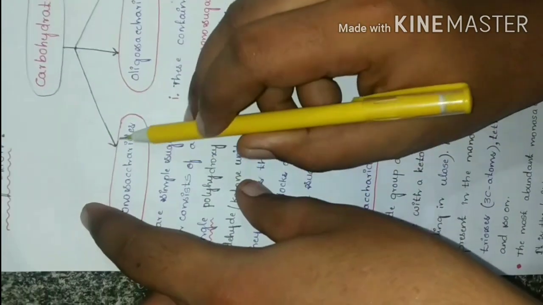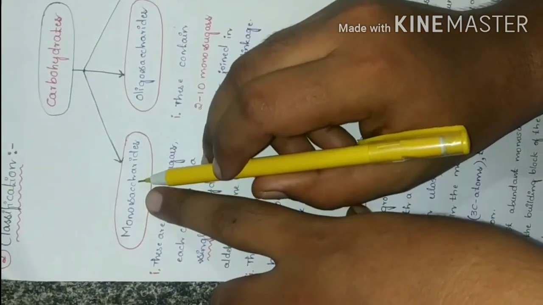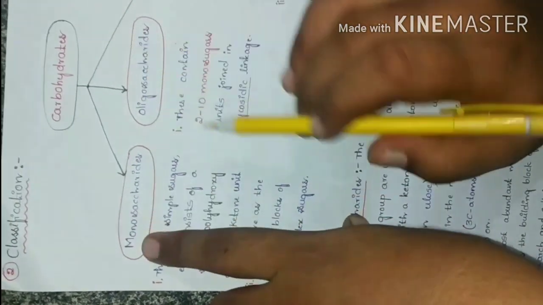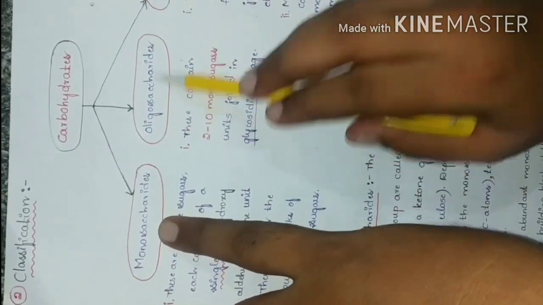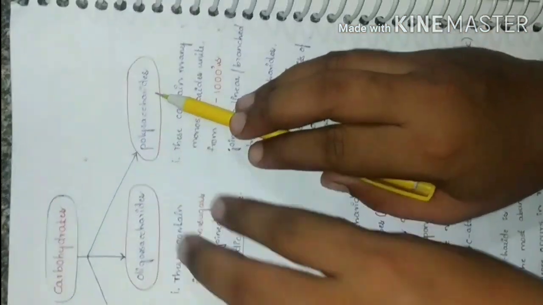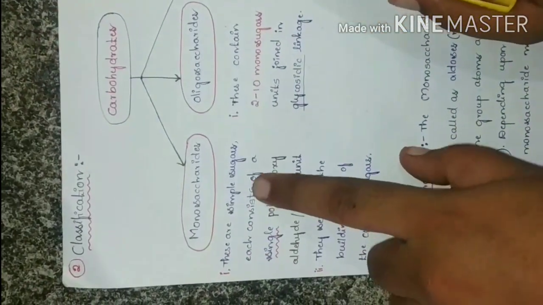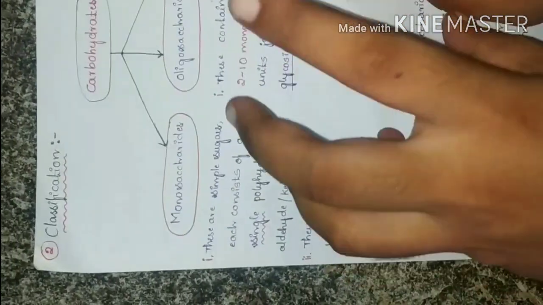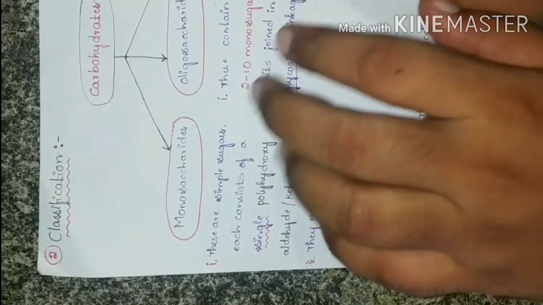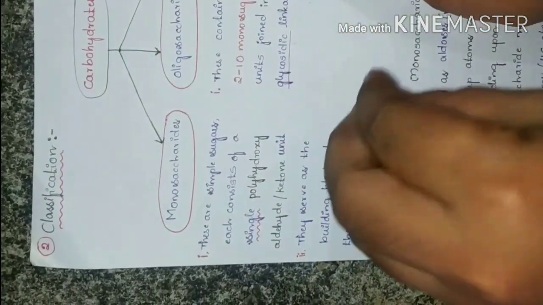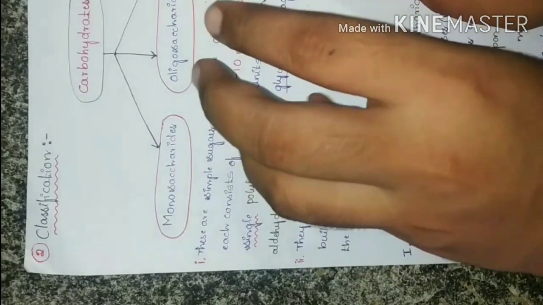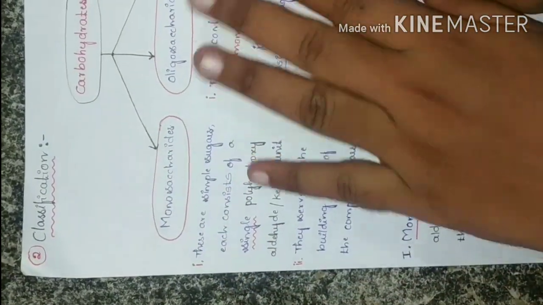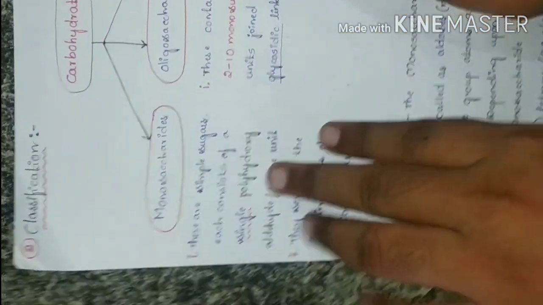So there are monosugars, oligosugars, and polysugars. Monosugars consist of simple sugars, meaning glucose, mannose, ribose. These simple sugars combine to form the oligo and polysaccharides.